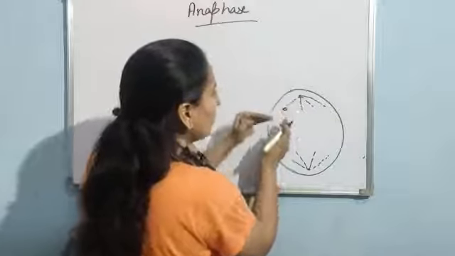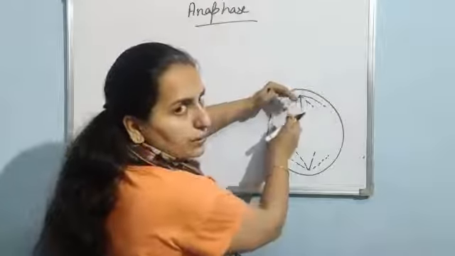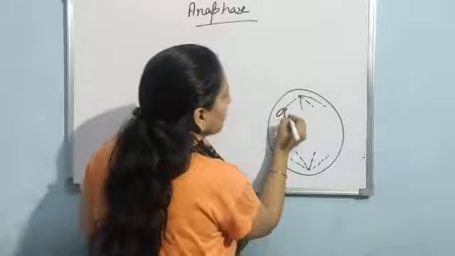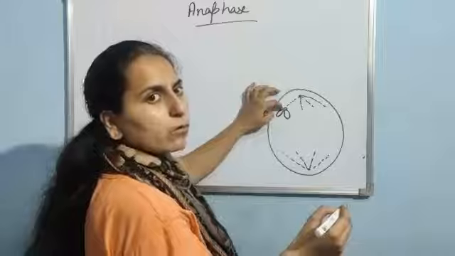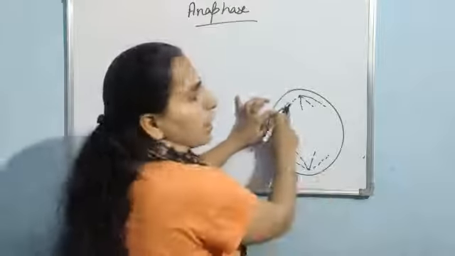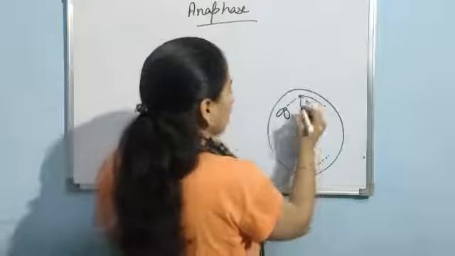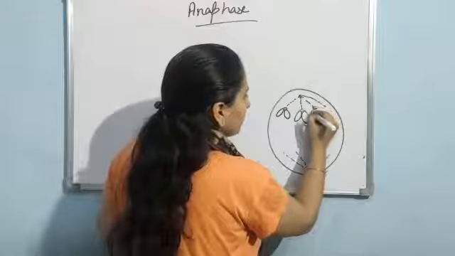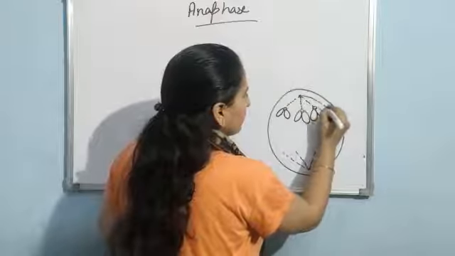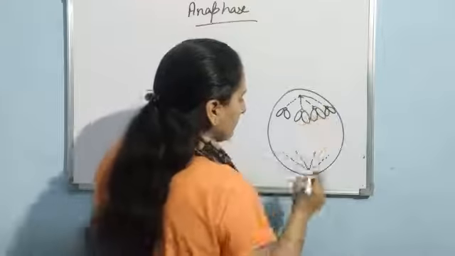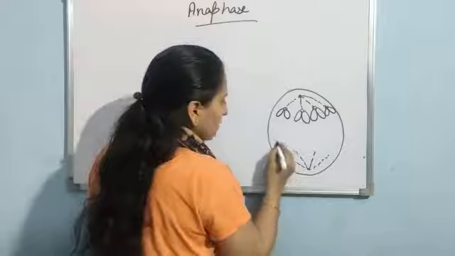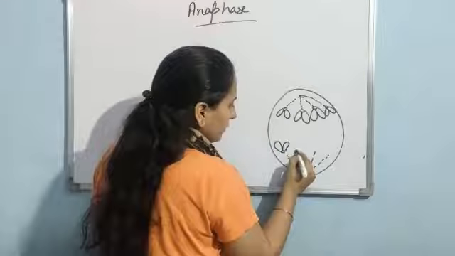The first chromatid is pulled by this and the second is pulled by this. It will be like this, meaning the centromere will be towards the pole and the two arms will be lagging behind like this. Clear? In the similar way, the centromere is towards the pole and the two arms are lagging behind.